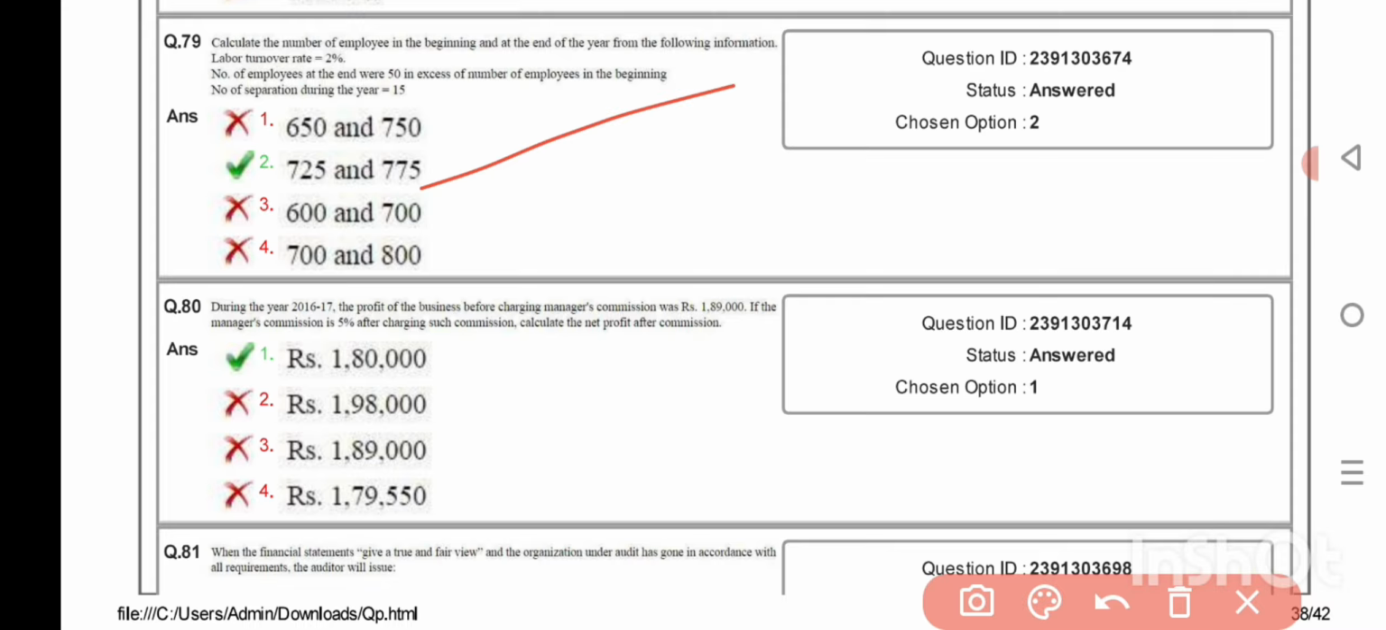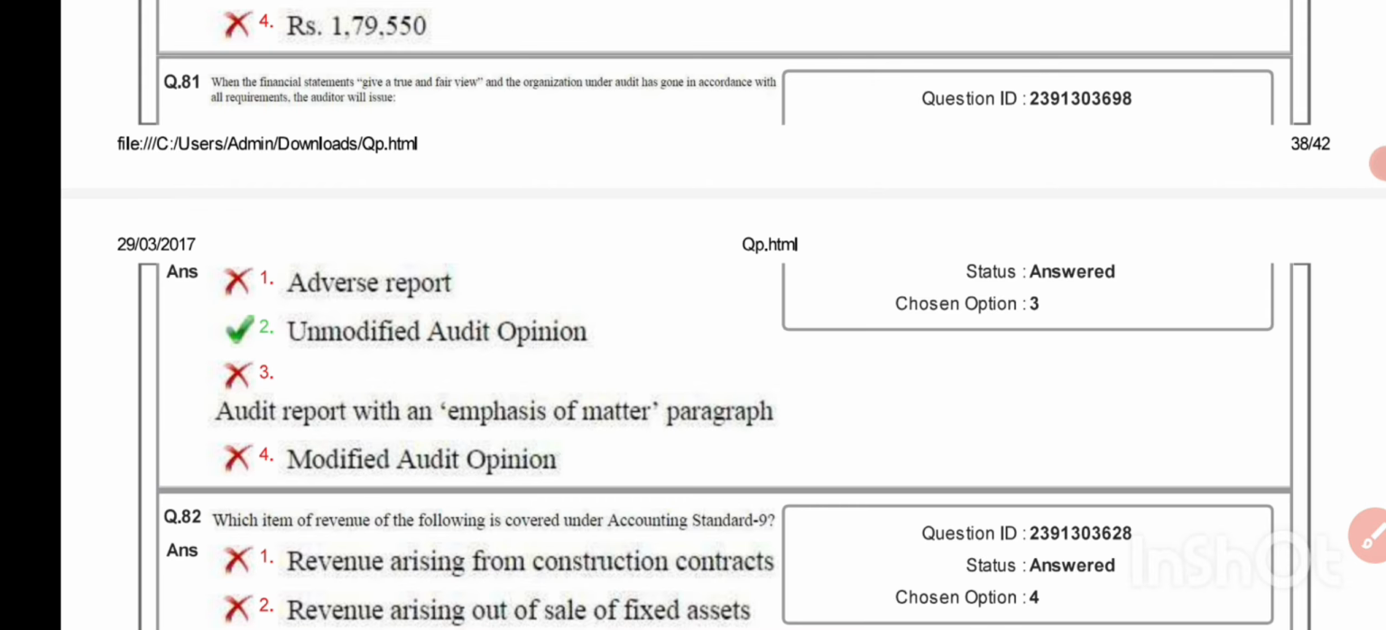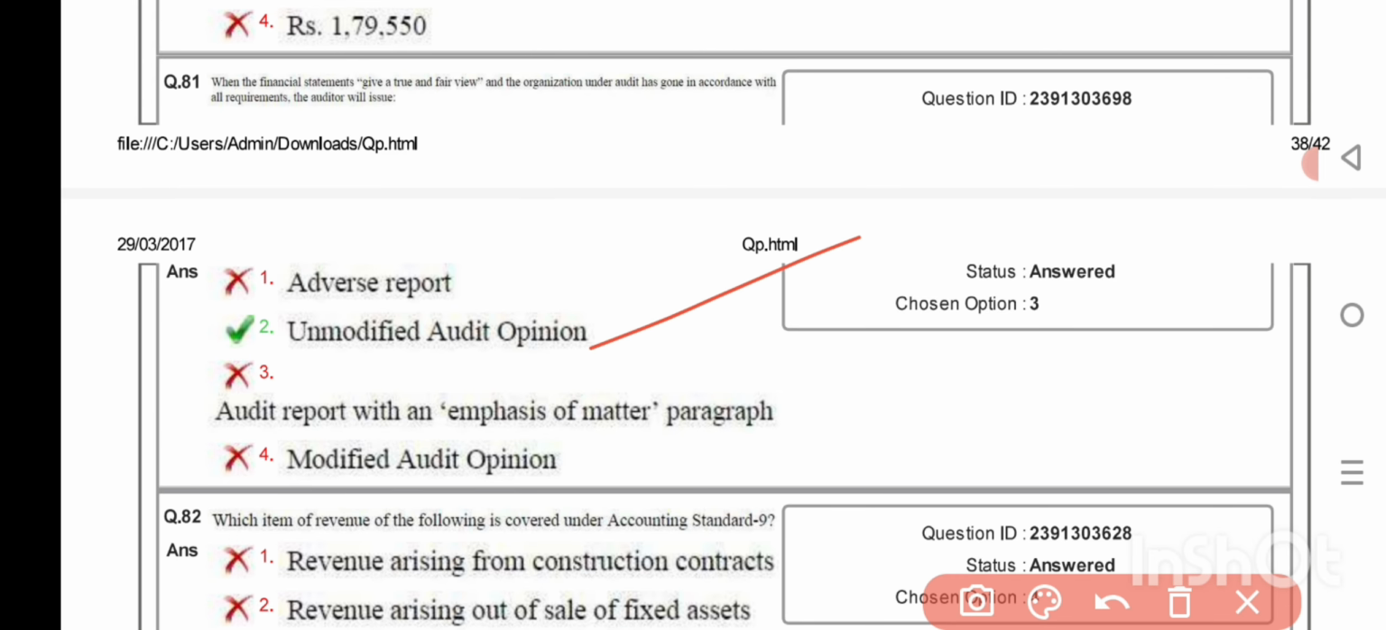During the year 2016-17, the profit of the business before charging manager's commission was rupees 1,89,000. If the manager's commission is 5% after charging such commission, calculate the net profit after commission. Rupees 1,80,000. When the financial statements give a true and fair view, and the organization under audit has gone in accordance with all requirements, the auditor will issue unmodified audit opinion.